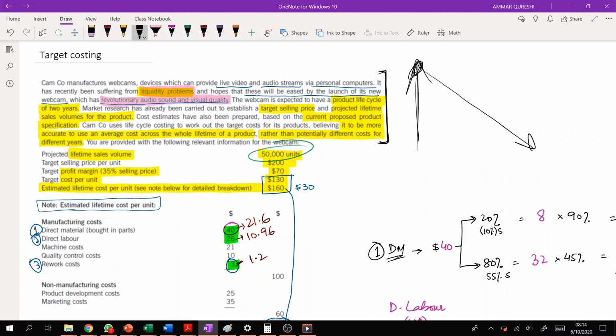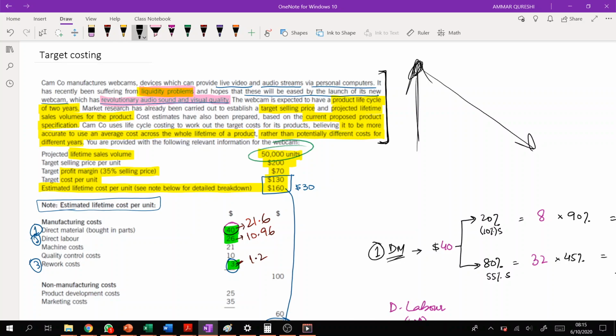Because if the revolutionary quality gets compromised by the introduction of standard parts, then it will not be a good idea to charge $50 more from the customer, because in that case your product will result in a similar kind of facility to what the other people are offering, right? So we must make sure that after replacing those parts, the quality of our product is intact.